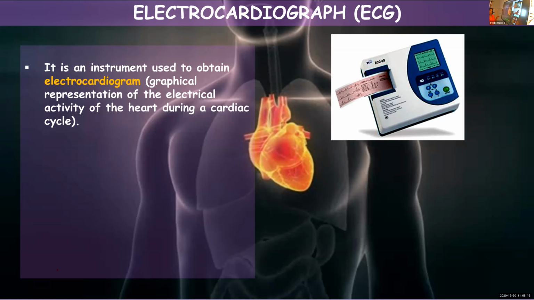So once again, I will repeat: electrocardiogram is the instrument which will record the electrical activity of a heart during the cardiac cycle. Upon using this machine, you get a graphical representation of the electrical activity of a heart, and that graphical representation you call electrocardiograph. Okay.